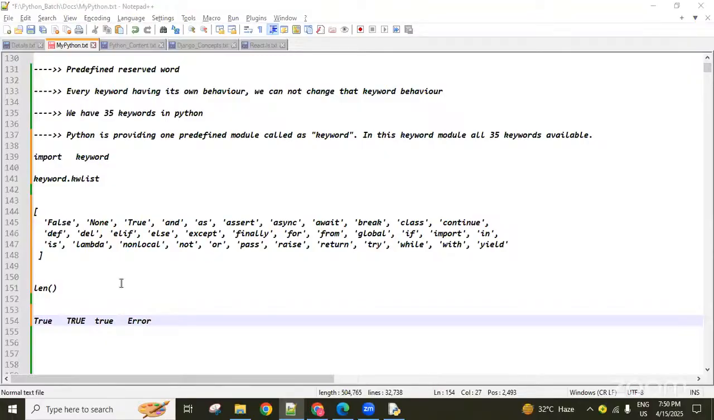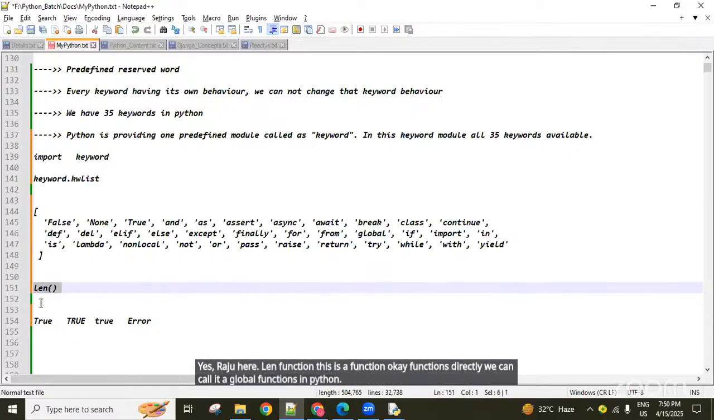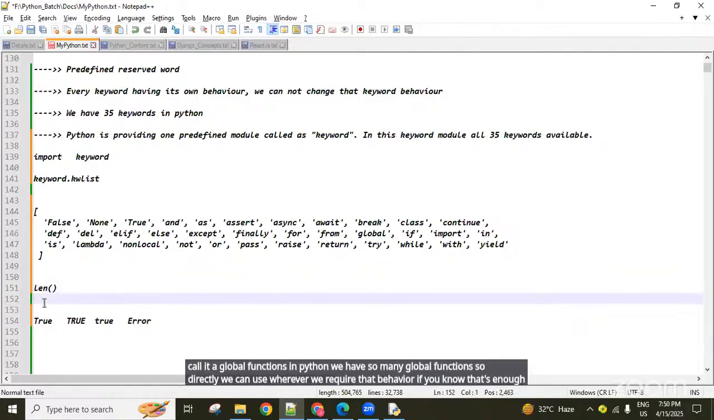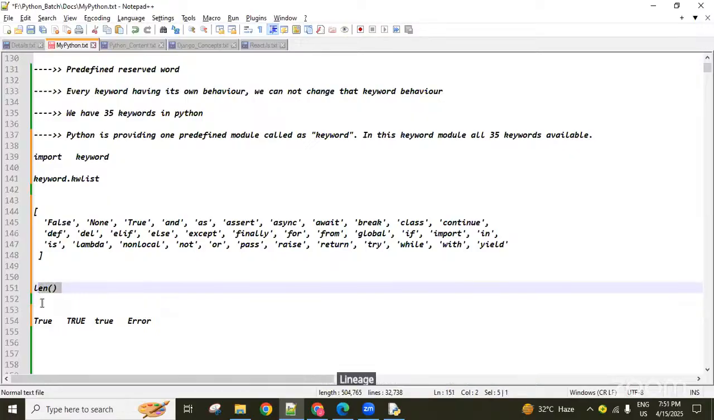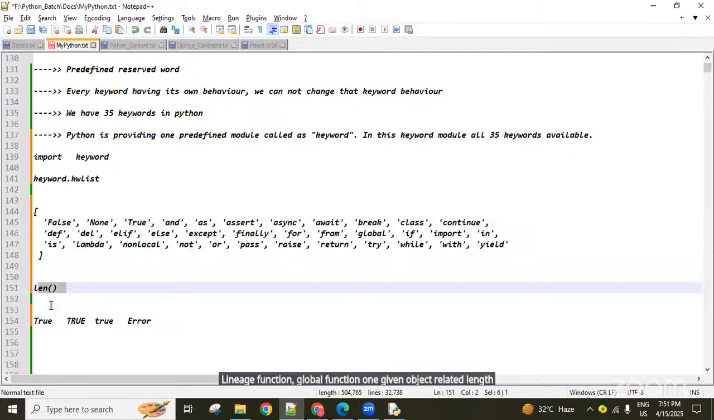Yes, Rajiv, here len function, this is a function. Okay, functions we can call directly, global functions. In Python, we have so many global functions. So directly we can use them wherever we require. That behavior, if you know, that's enough. Len is a global function. For one given object, we can use it for finding the length.